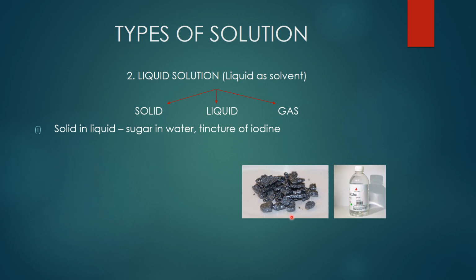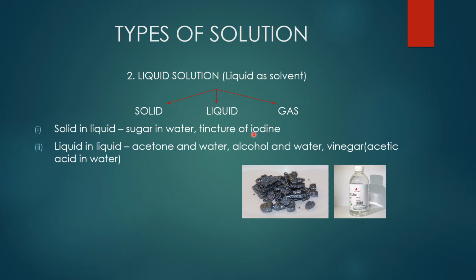Okay, children? Alcohol is a solvent. So iodine in alcohol, that is nothing but tincture of iodine. Second type, liquid in liquid. Liquid is a solute and this liquid is a solvent. So acetone and water, alcohol and water, vinegar. Vinegar is nothing but acetic acid in water. So these three are examples for liquid in liquid.